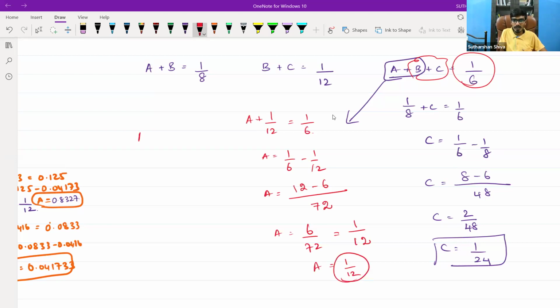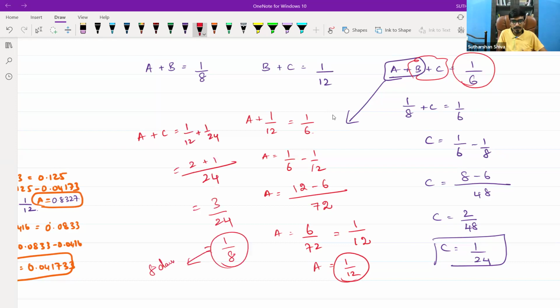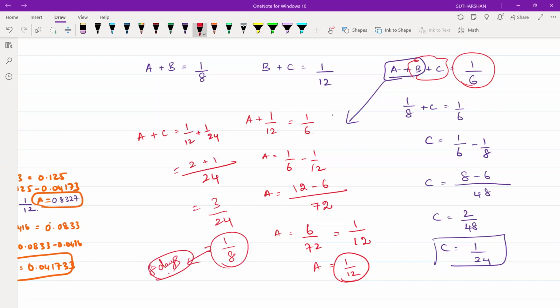So A plus C only they are asking. A plus C is nothing but 1 by 12 plus 1 by 24. If I take LCM, it will become only 24 because it is the highest number in the same table. Then it will become 2 plus 1, which is 3. So 3 by 24, I say it is 1 by 8. 1 by 8, if converted into days, it will become 8 days. Are you able to understand?